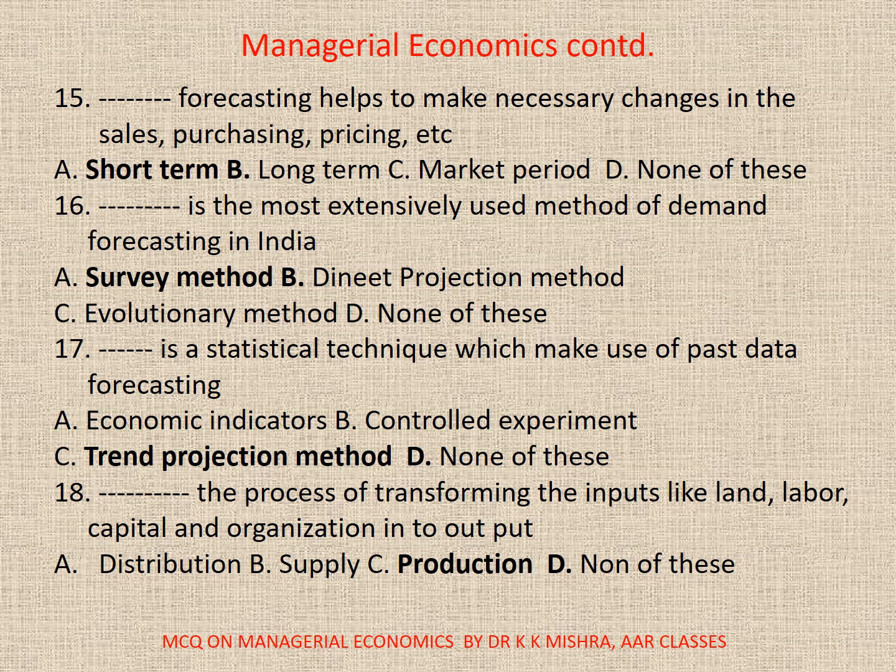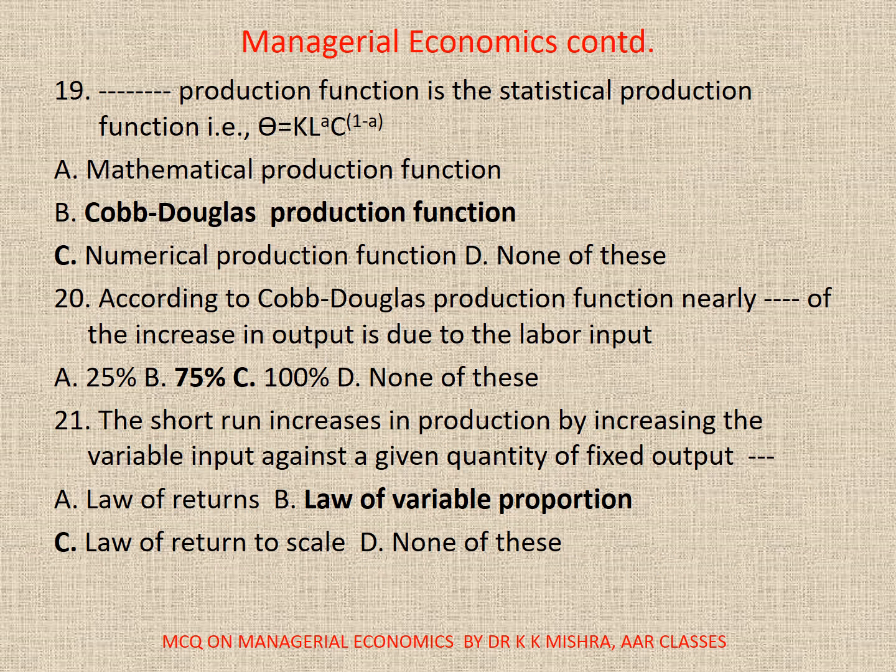A. Distribution, B. Supply, C. Production, D. None. Correct option is C, production. 19. Dash production function is the statistical production function, that is Q equals K L to the power A to the power 1 minus A. So here correct option is C. Actually this is Cobb-Douglas production function.